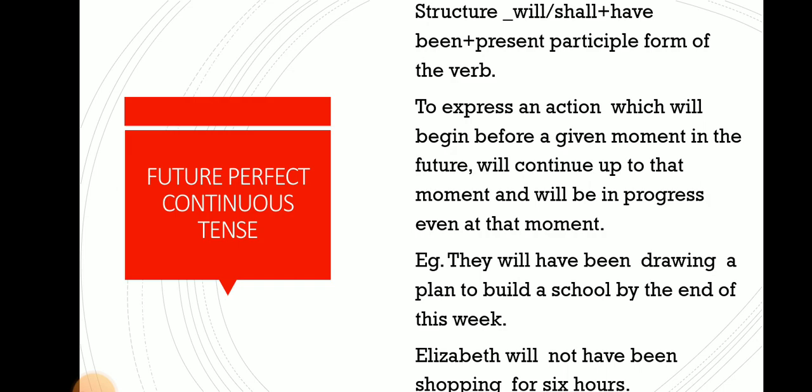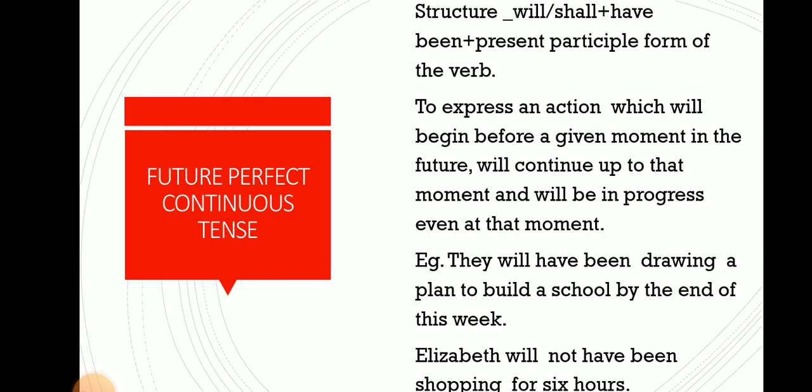And last one, future perfect continuous tense. The structure for this is will or shall plus have been plus present participle form of the verb. The present participle form of the verb is the verb in the form of ing. This future perfect continuous tense is used to express an action which will begin before a given moment in the future, will continue up to that moment, and will be in progress even at that moment.